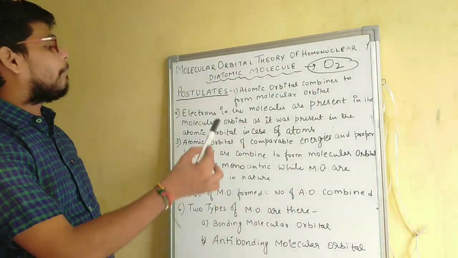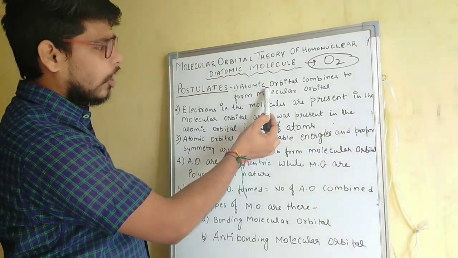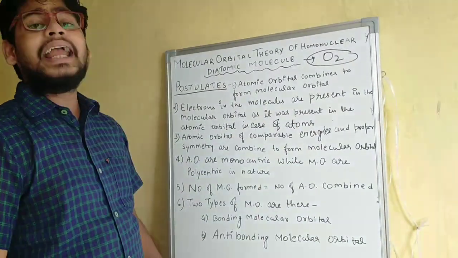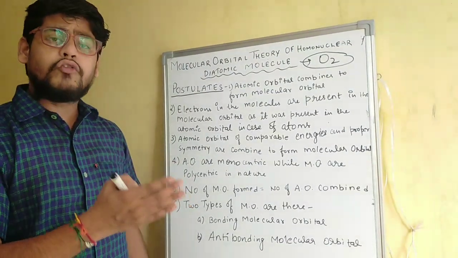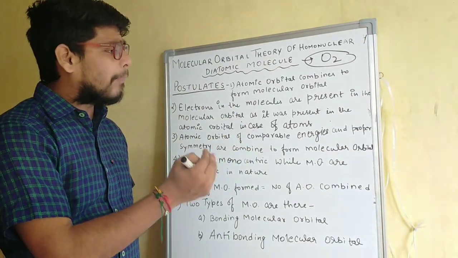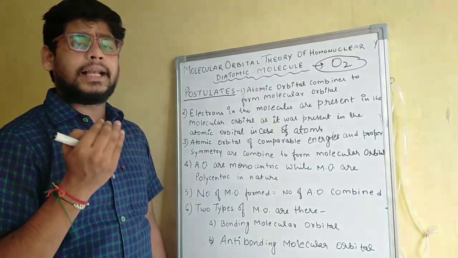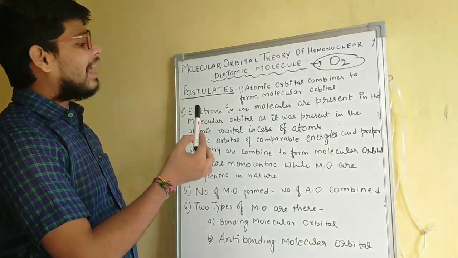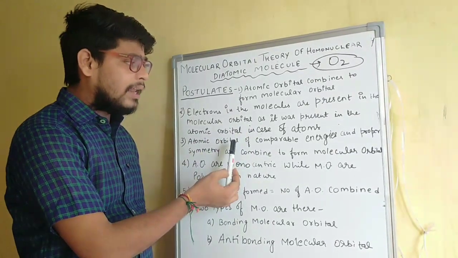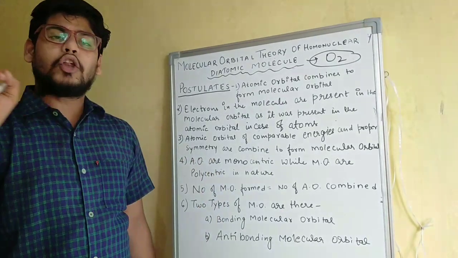So let's talk about the postulates of molecular orbital theory. The first postulate is atomic orbitals combine to form molecular orbitals. Like atoms combine in order to form a molecule, similarly atomic orbitals combine with each other in order to form a molecular orbital. The second point is electrons in the molecule are present in the molecular orbital as they were present in the atomic orbital in case of atoms.